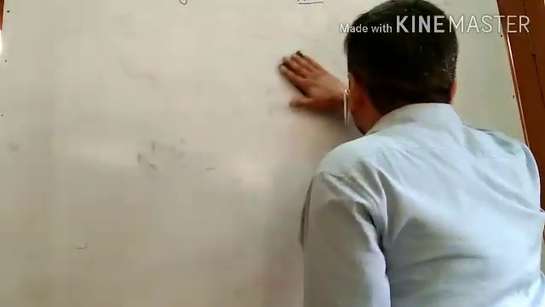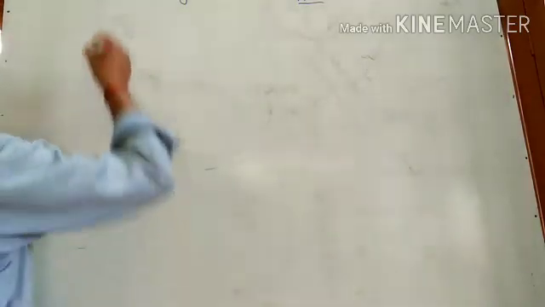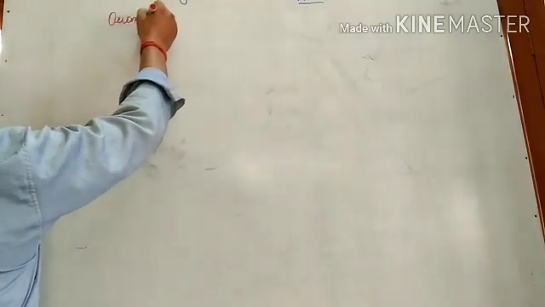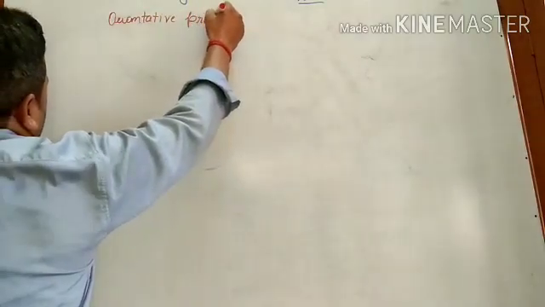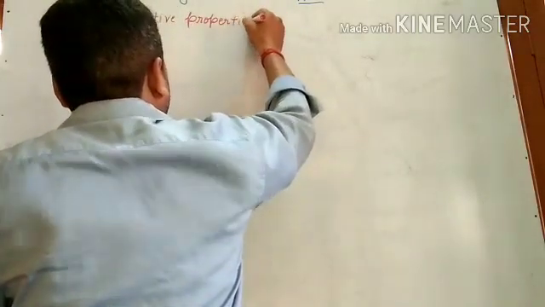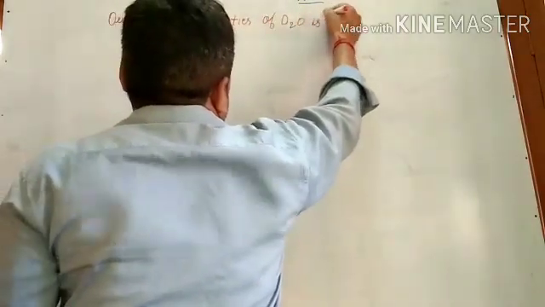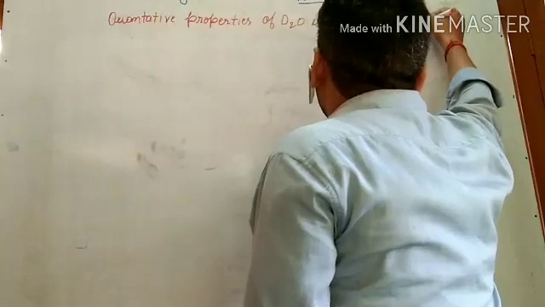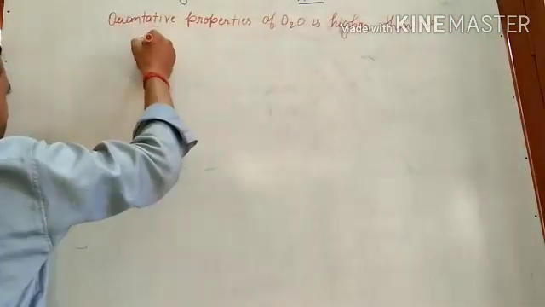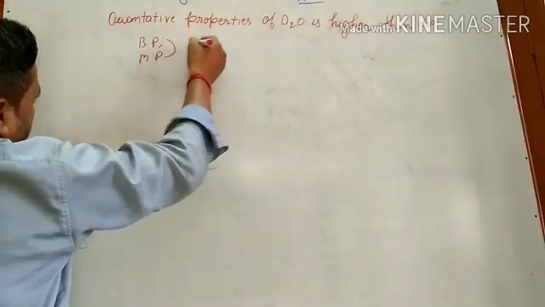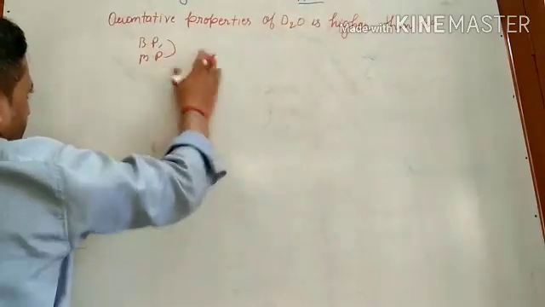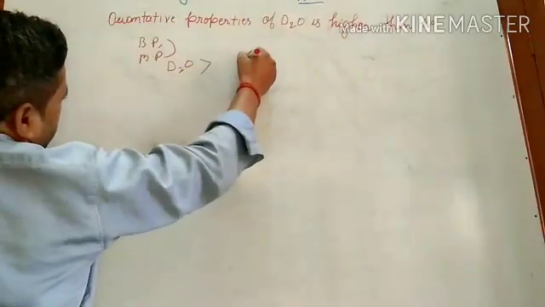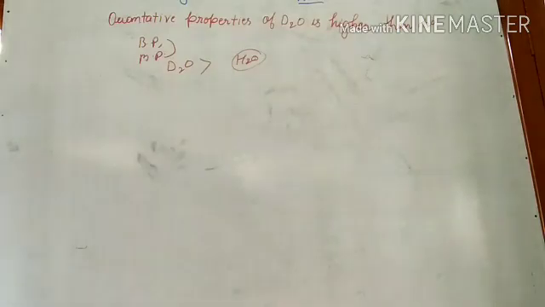The quantitative properties of D2O are higher than those of H2O, like the boiling point and melting point of D2O, which are higher than those of H2O.